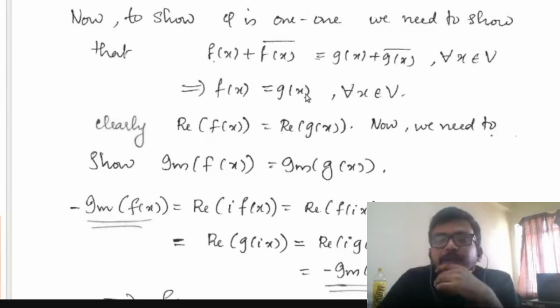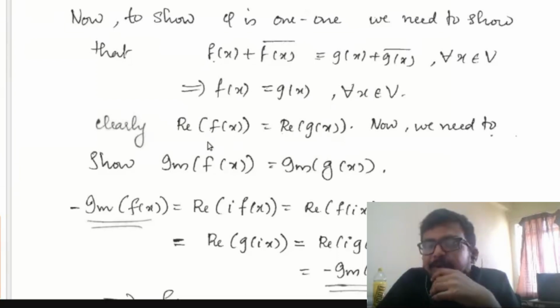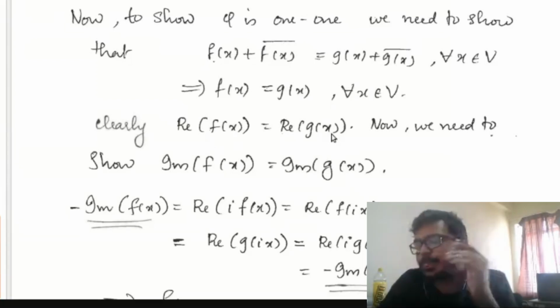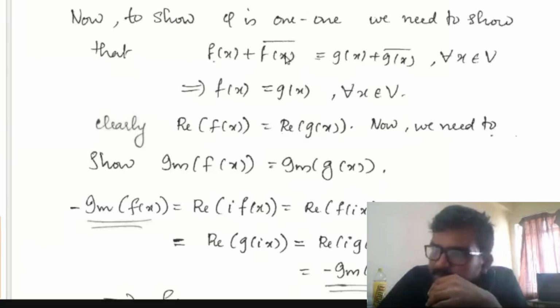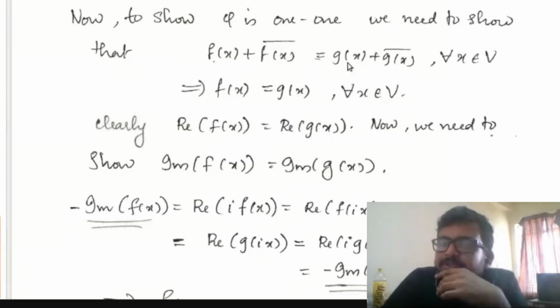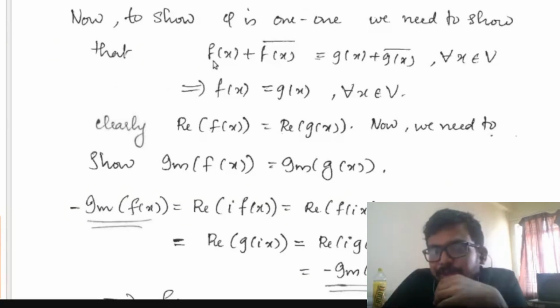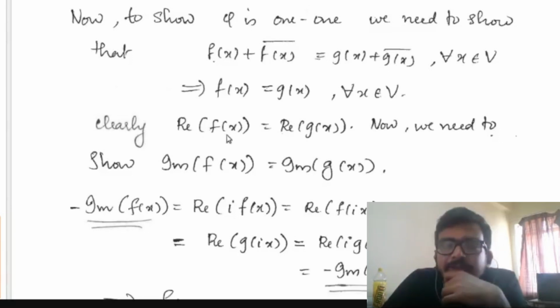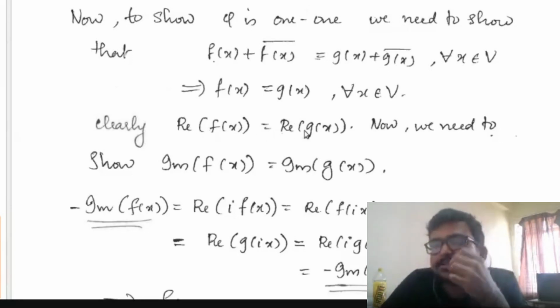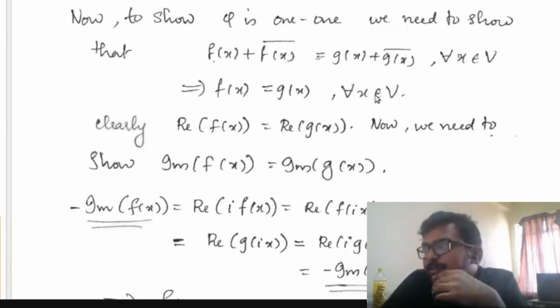So what does it mean? If these two quantities are equal, it means the real part of f and the real part of g are the same. We are assuming the condition f of x plus f of x conjugate is equal to g of x plus g of x conjugate. From this we get that the real part of f and the real part of g are the same. Why? This is nothing but 2 times the real part of f, and this is 2 times the real part of g. So clearly the real part of f and the real part of g are the same for all x belonging to V.